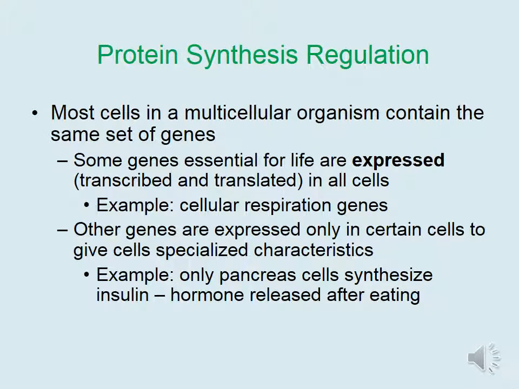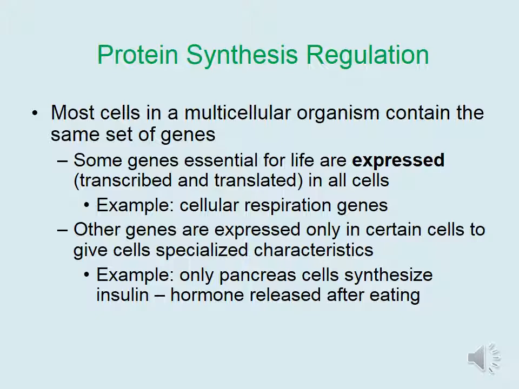Most cells in a multicellular organism contain the same set of genes. Some genes essential for life are expressed, meaning transcribed and translated, in all cells. An example would be the cellular respiration genes that encode the enzymes that are involved in the metabolic pathways needed to make ATP. Other genes are expressed only in certain cells to give cells specialized characteristics.